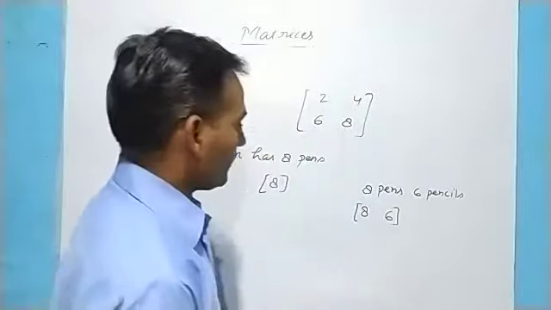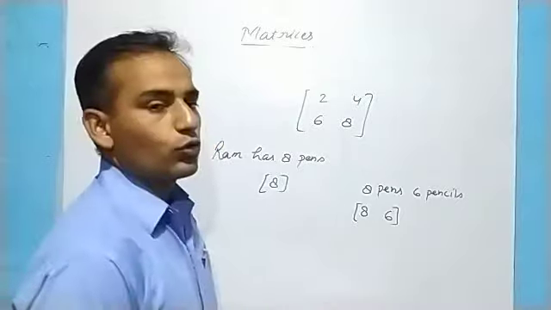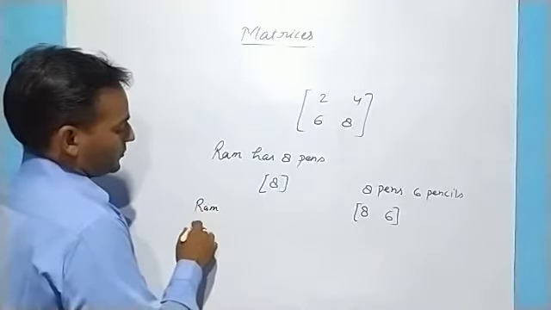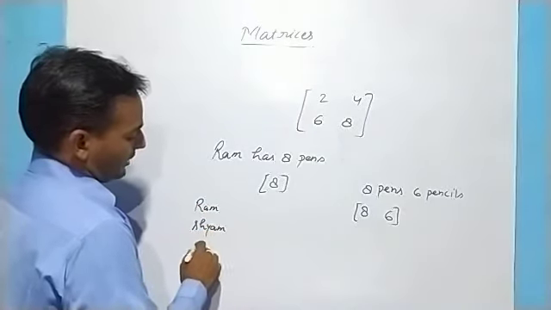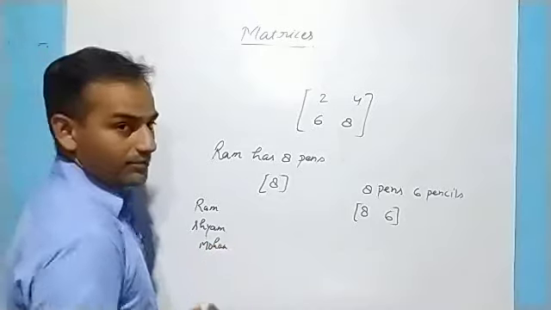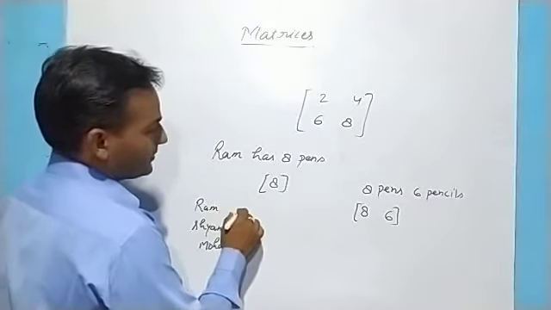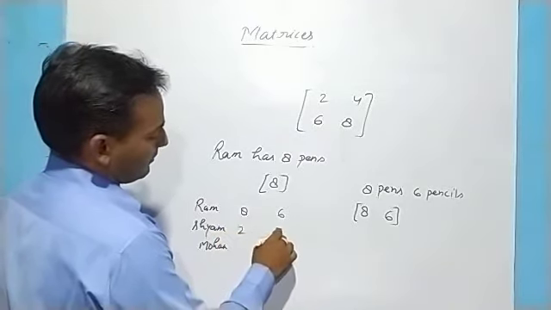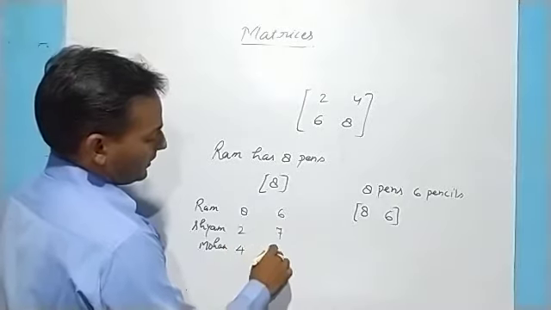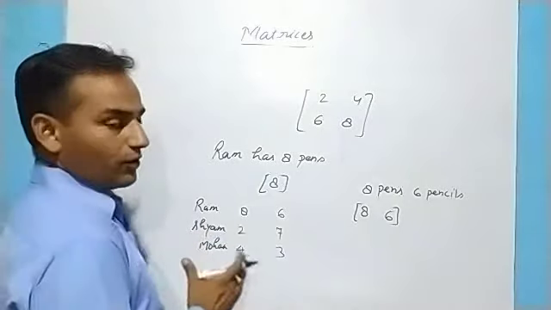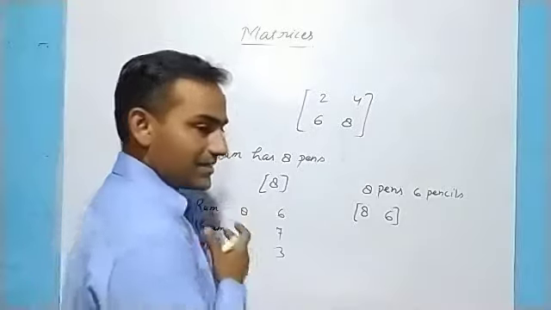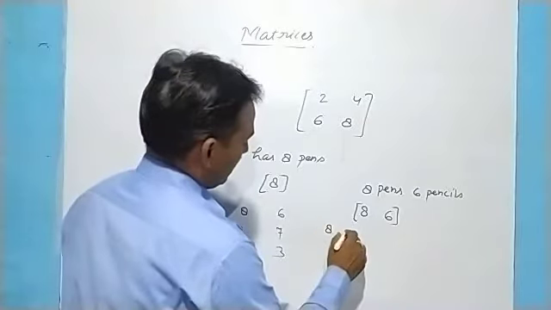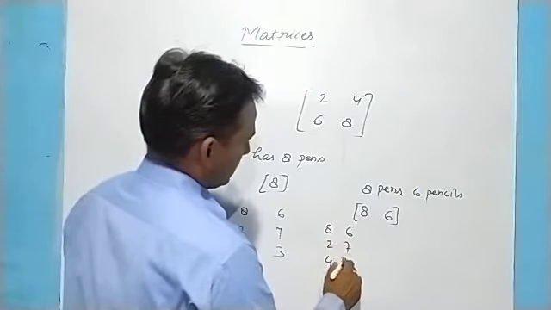If we take 3 people and 2 objects for each person, like Ram, Shyam and Mohan: Ram has 8 pens and 6 pencils, Shyam has 2 pens and 7 pencils, Mohan has 4 pens and 3 pencils. So the arrangement of writing these numbers in rows and columns, we can write as 8, 6, 2, 7, 4, 3.